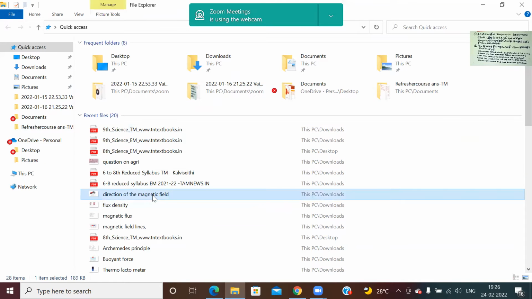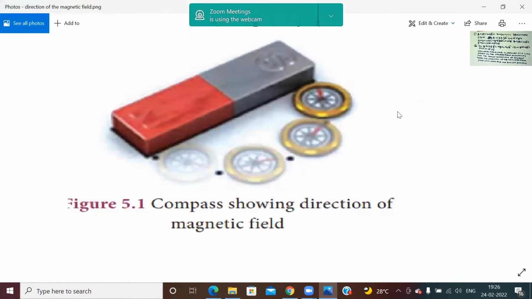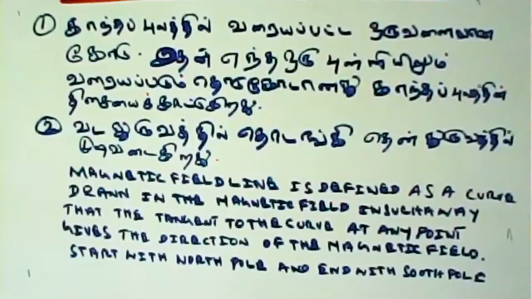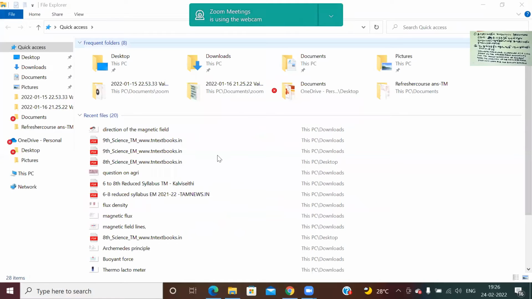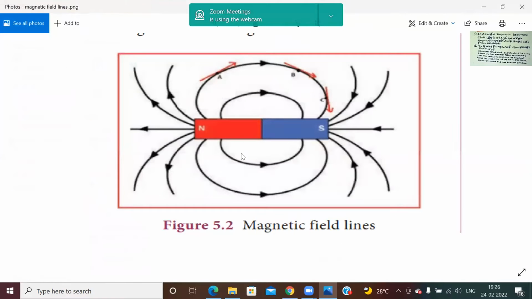See, this is the direction of the magnetic field. That also I have shown to you. This is how this needle got deflected. That also I have shown to you. Now next we will see the magnetic lines. You see, now you see the magnetic lines. It starts from the north and ends with the south.